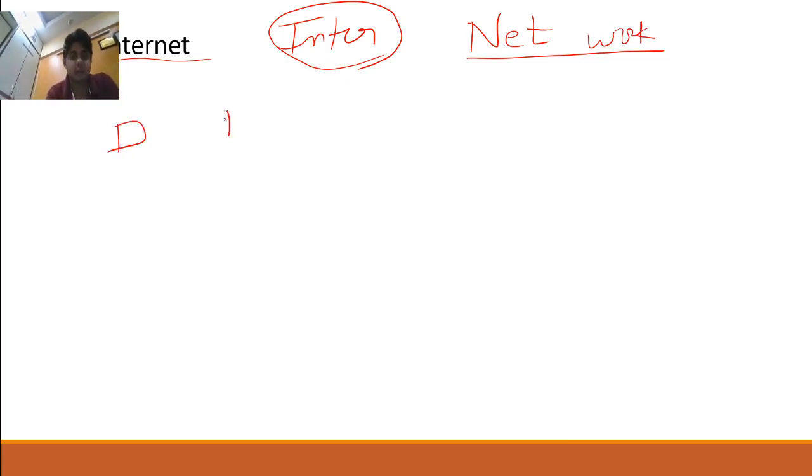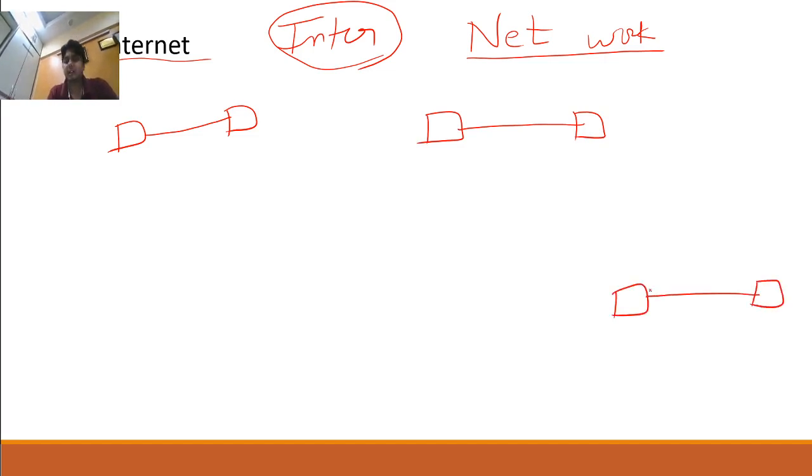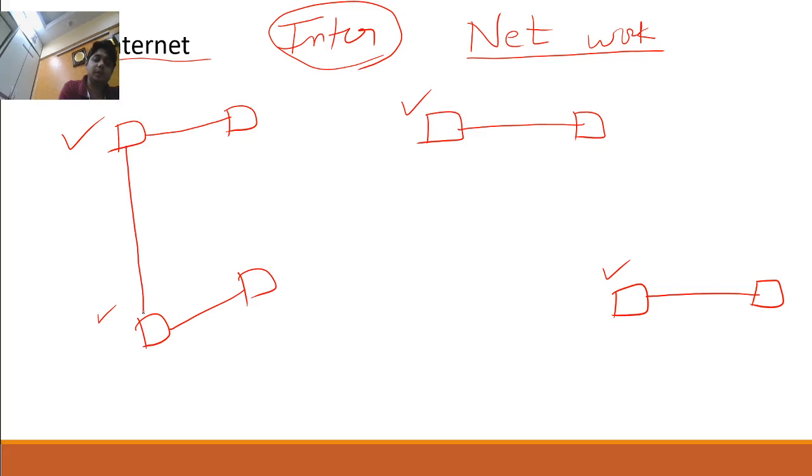A small example I am telling you. Consider these squares are computers. These two computers are connected with each other. What do we call that? Networking. These two more computers are connected with each other, networking. And these two more, networking. So this is one network. Now these two computers connected with each other is also one network.